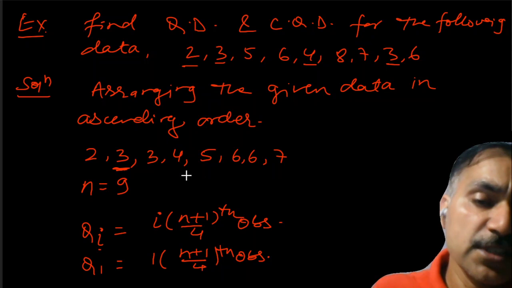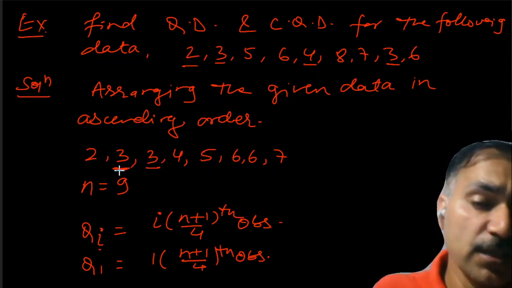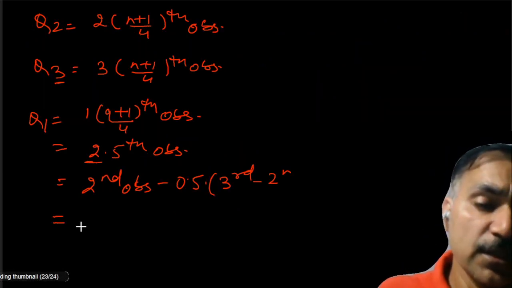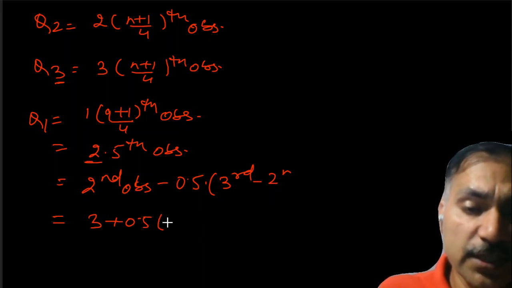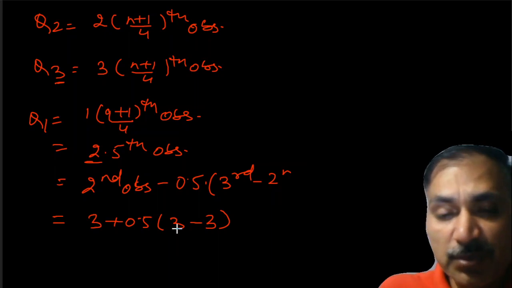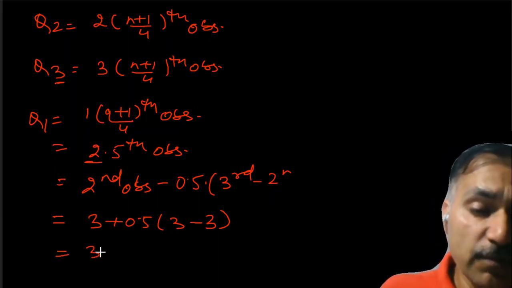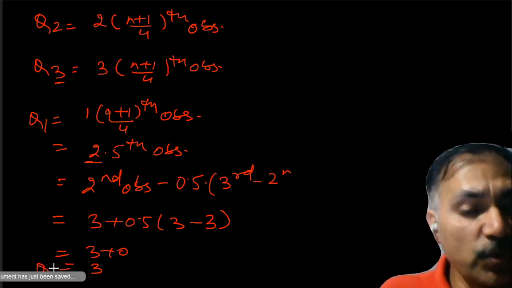The third observation is also 3. We needed both the second and third observations, and both numbers are the same, that is 3 and 3. We will substitute here. Second observation is 3 plus 0.5 into (third is 3 minus second is also 3). So 3 minus 3 will become 0. 0 into 0.5 is 0. So it is 3 plus 0, which comes as 3. This is Q1.